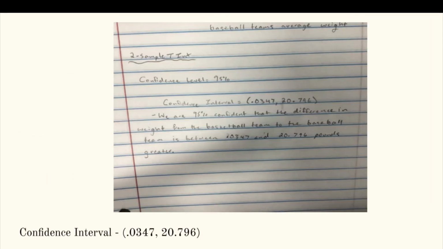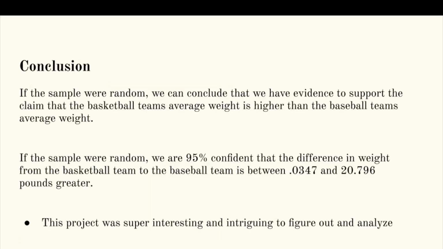I then constructed a two-sample T interval with my 95% confidence level. With that, I found that my confidence interval was 0.0347 to 20.796. This means that we are 95% confident that the difference in weight from the basketball team to the baseball team is between 0.0347 and 20.796 pounds greater. Now, this is only if the sample were random. Then we would have evidence to support the claim.